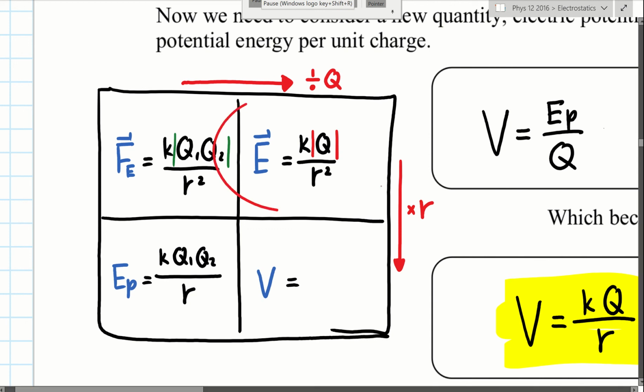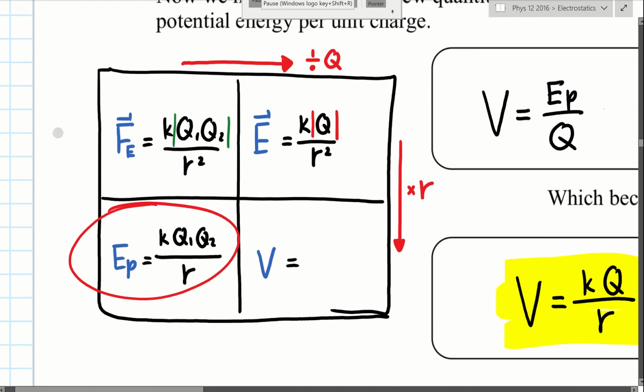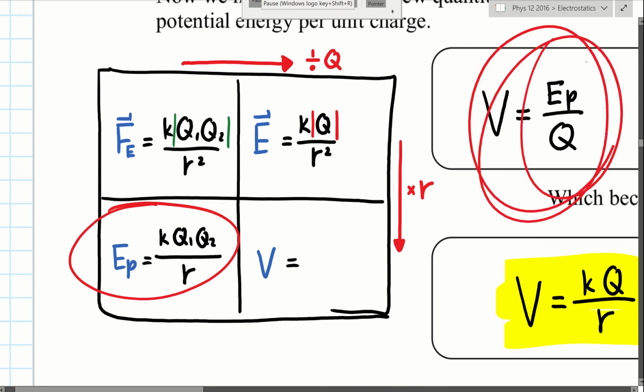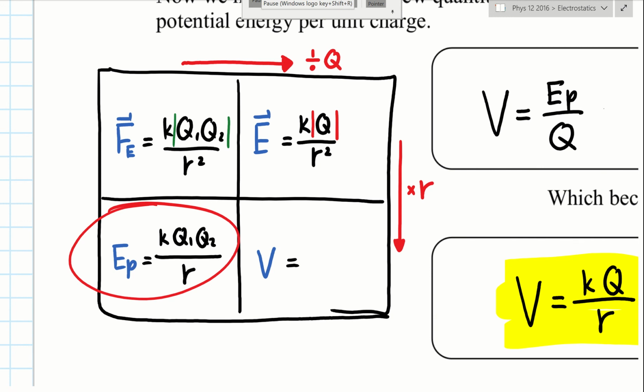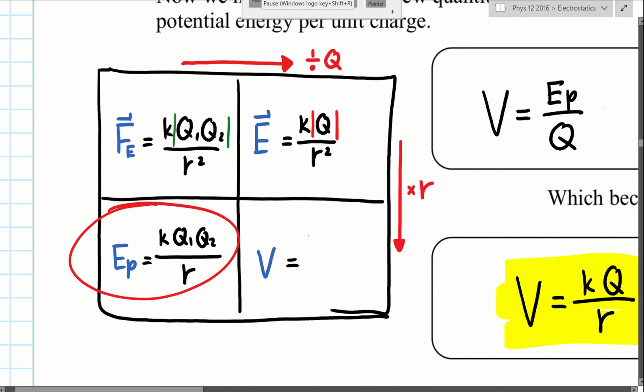Now you take the electric field one. You have 2 options: you either take the electric field equation or the potential energy equation, and you can go across. If you take the potential energy equation, you go across, as we already did over here. Potential energy divided by charge equals voltage. The definition of voltage is the amount of energy carried by 1 coulomb of any kind of charge, protons or electrons. One of the Q will be gone, and one of the R is already gone, so therefore KQ over R.